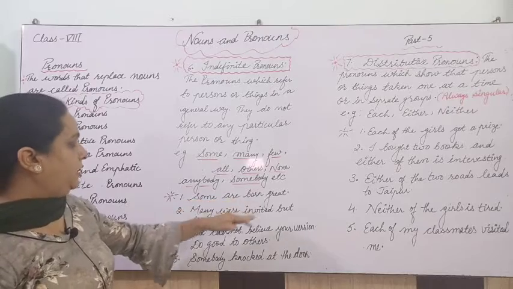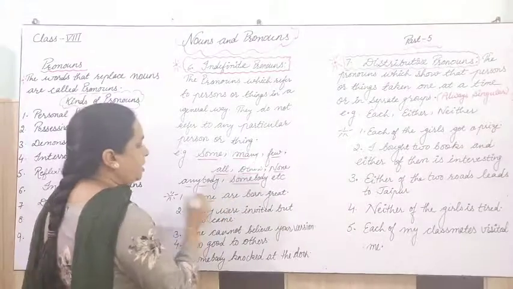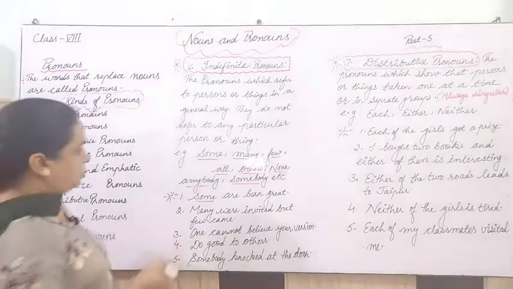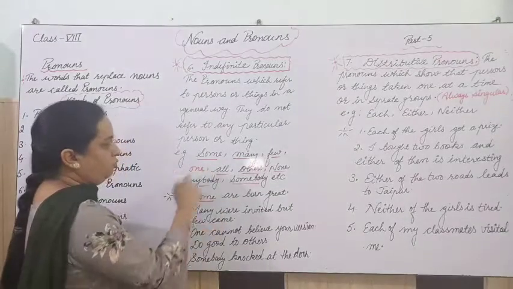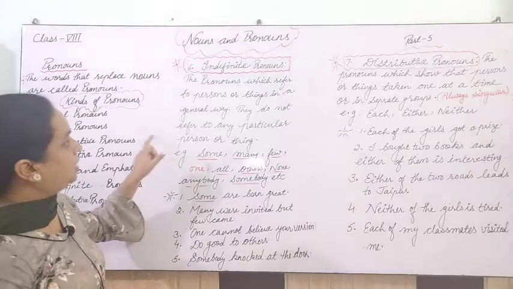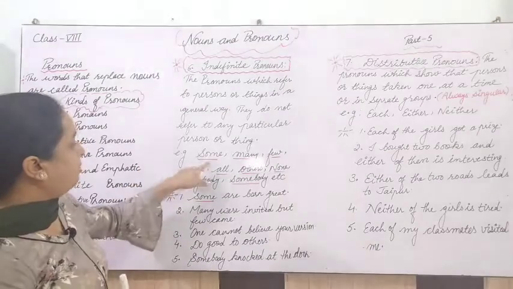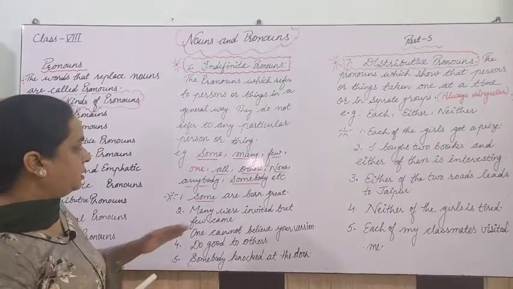Some are born great. So here, some is what? Some is an indefinite pronoun. Students, I have removed one from here. Actually, I will tell you what is the use of that. Actually, is that an indefinite or definite pronoun, right? So some, many, few, one, all, others, none, anybody, somebody, etc.